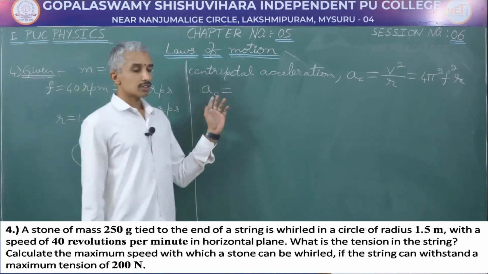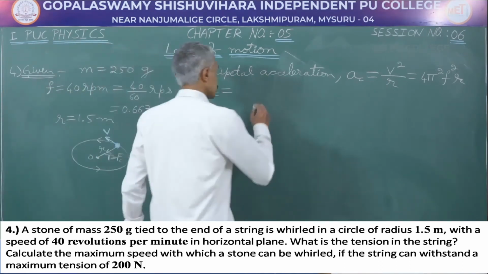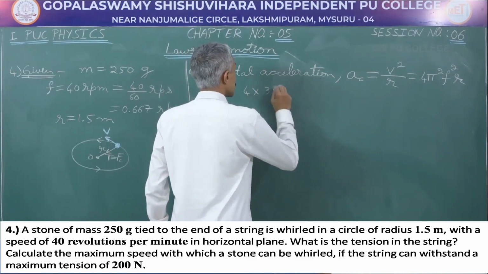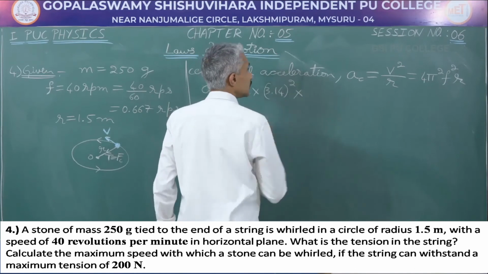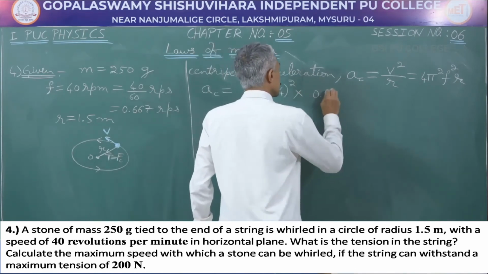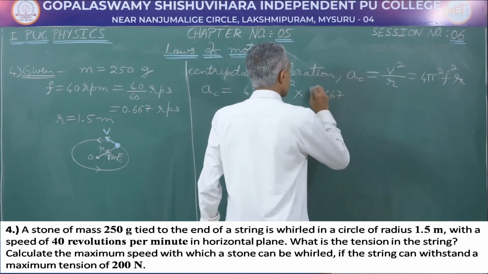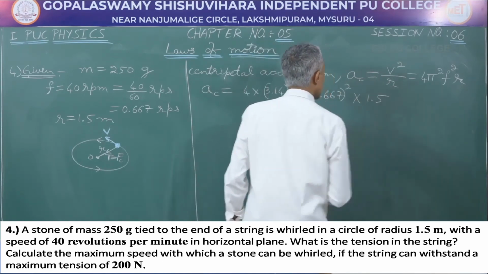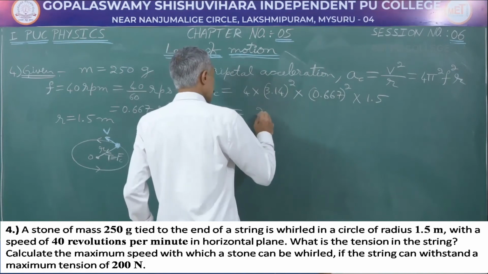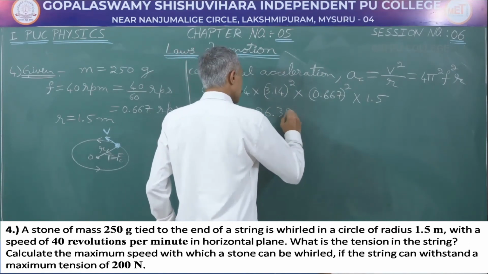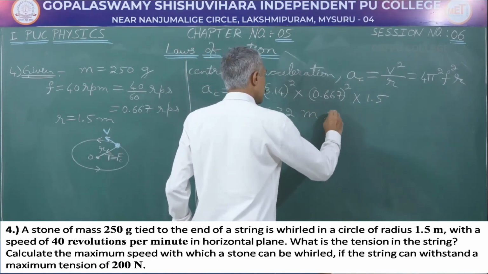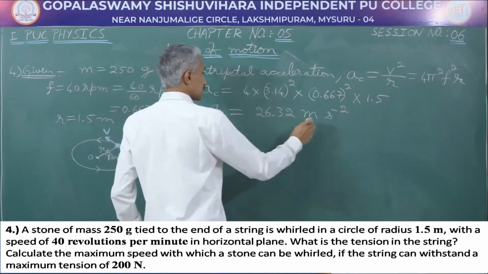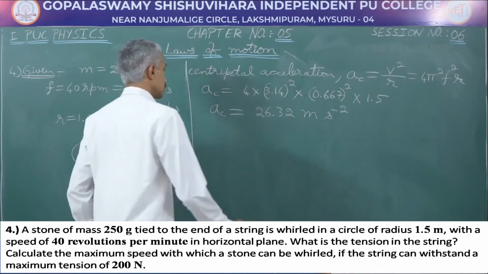Now, let us calculate the centripetal acceleration. So, this is going to be equal to 4 into 3.14 squared into 0.667 squared into 1.5. We will get the answer for this as 26.32 meter per second squared. Acceleration has a unit of meter per second squared.